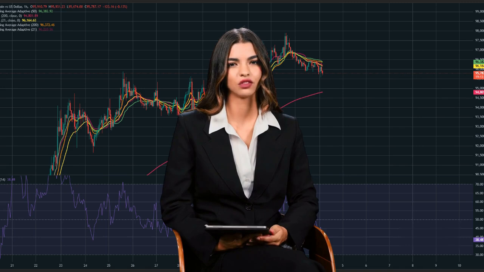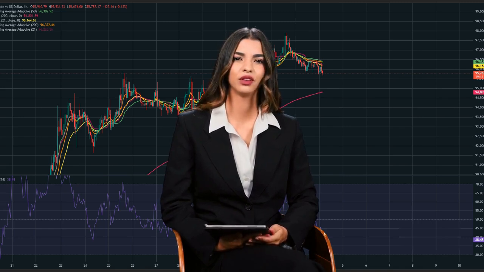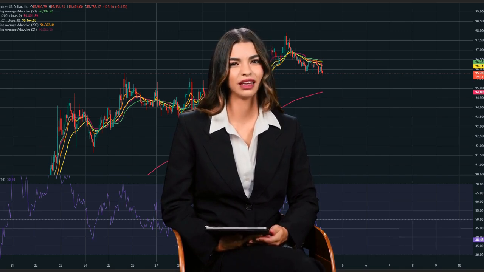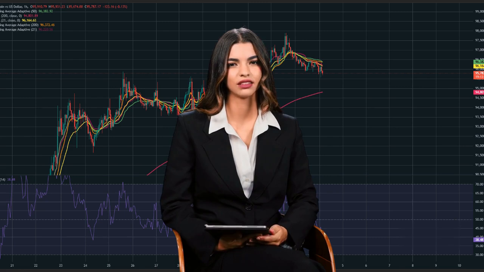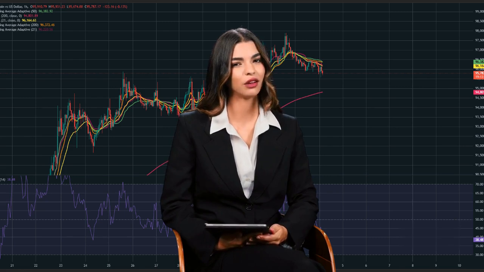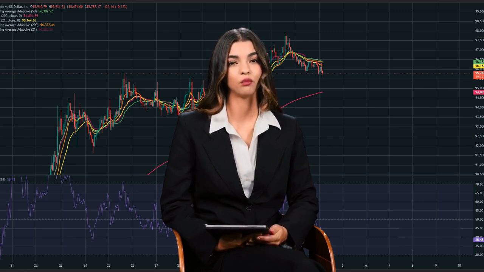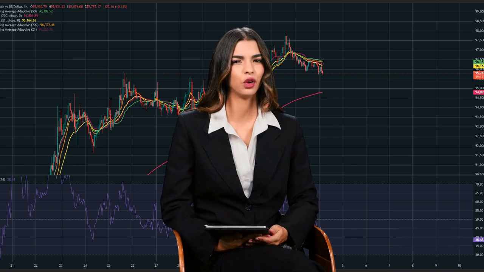4. Outlook and strategy. Short-term bias bearish below 96,100. A sustained rejection from the EMA cluster combined with a weak RSI supports a continuation to the downside. Confirmation of breakdown would occur if price closes below $94,800 on strong volume.